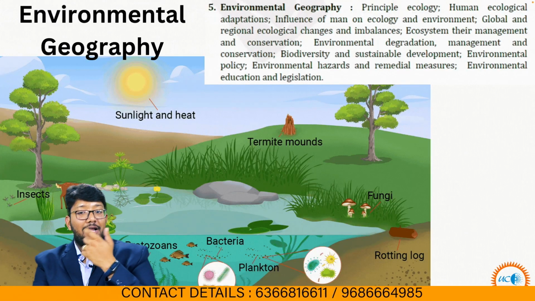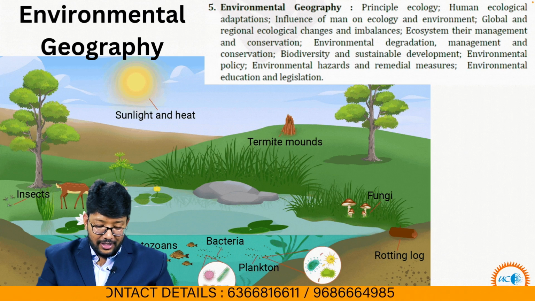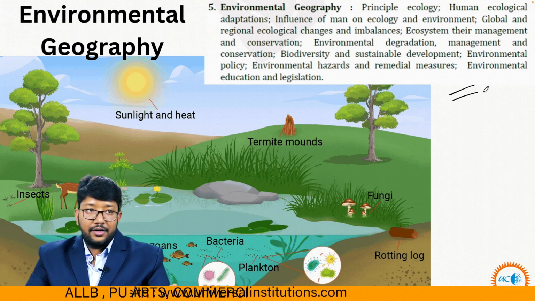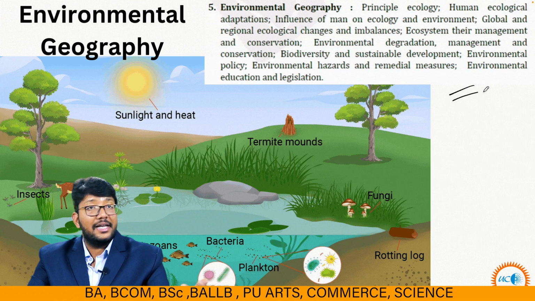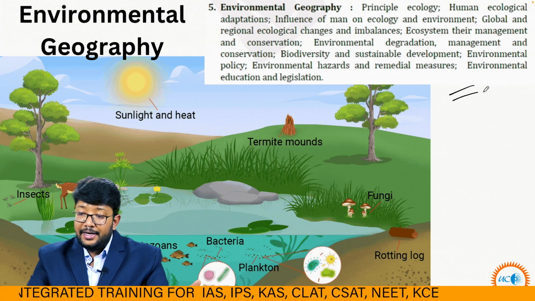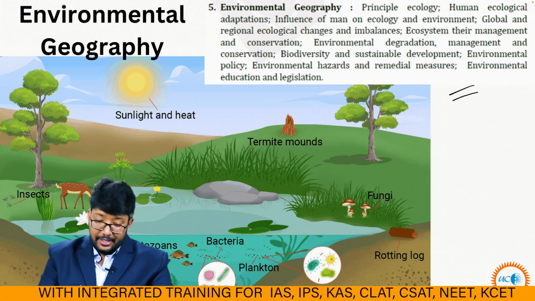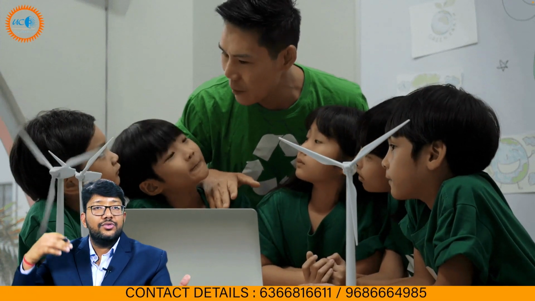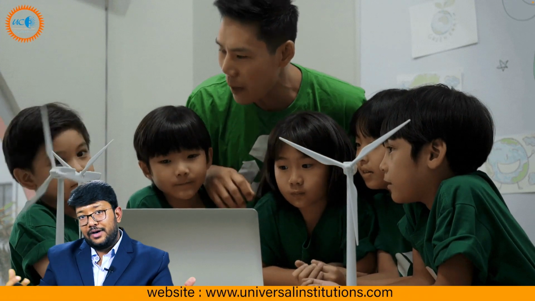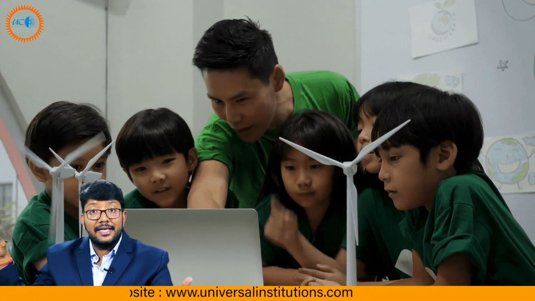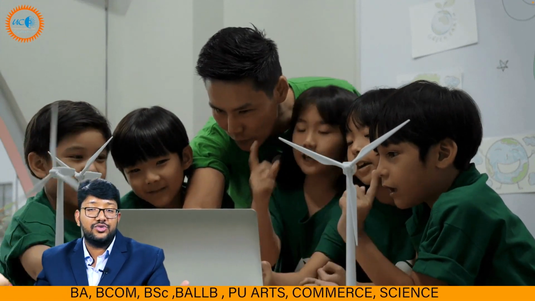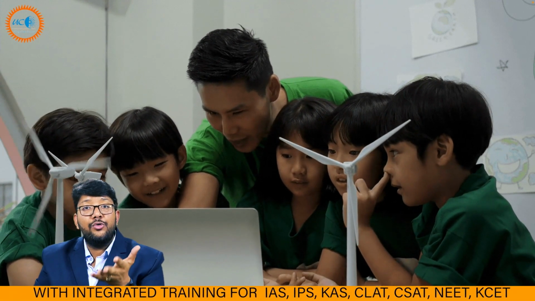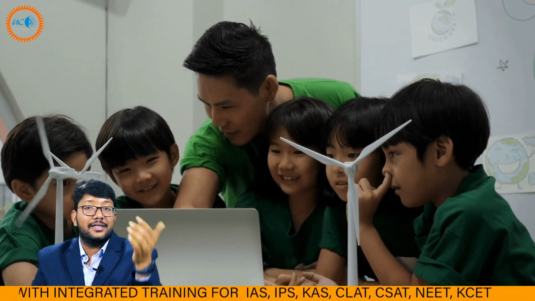Then comes our environmental geography. In environmental geography, ecology and ecosystem are the basics. Then our environmental degradation, I've already shown you. Then comes our sustainable education. Can you see this? So we have to educate our children from the beginning. What is wind energy, what is solar energy, what is geothermal energy, what is biomass energy, how to use hydroelectricity to its full potential.